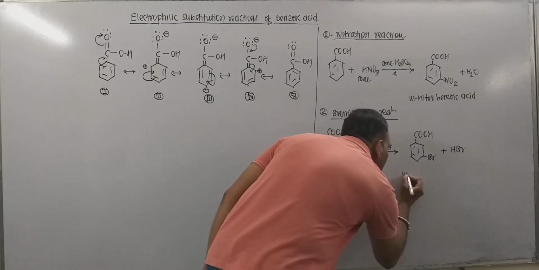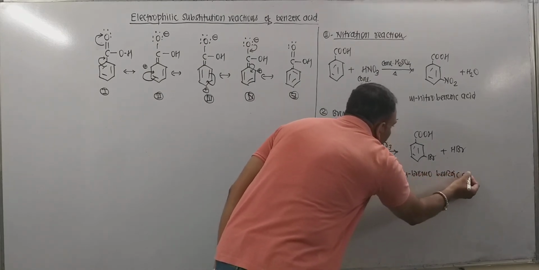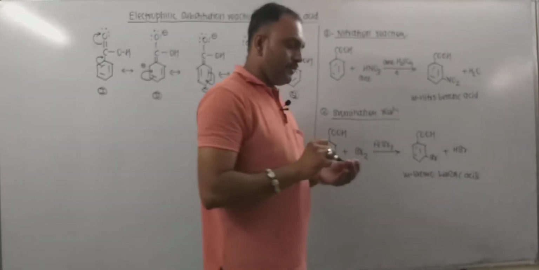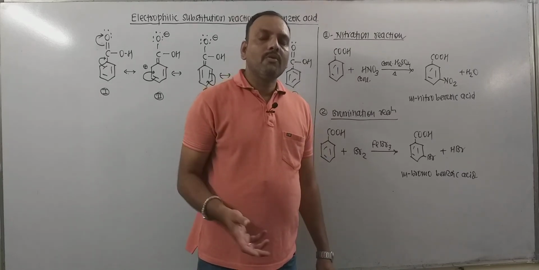Thus, this is meta bromobenzoic acid. So in this way the meta position ultimately gets attacked by the electrophile.